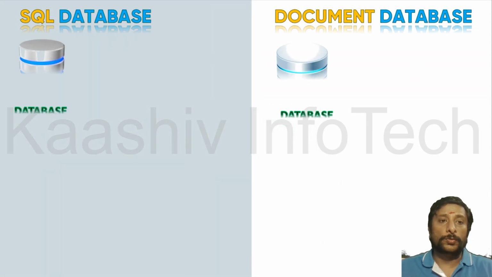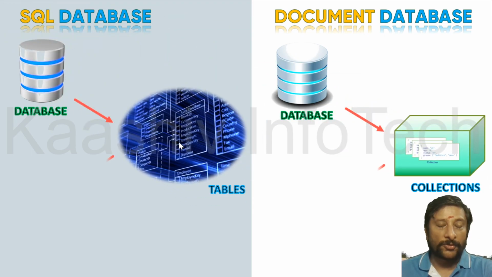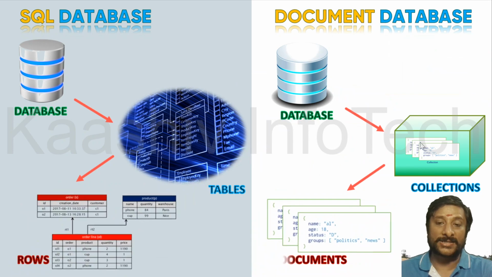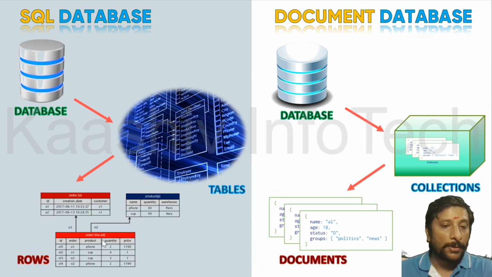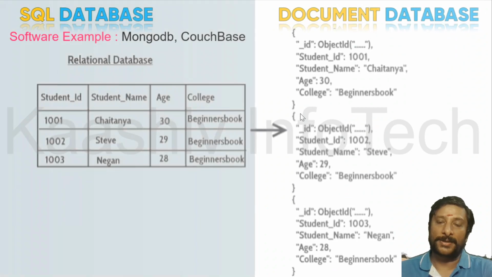So as I told you, the database is the same, but over here I got the data in the form of tables, and it is called collections. And the data is in the table with rows and columns, whereas the collections will be having individual documents. A database will have tables and rows. Here a database will have collections and documents. That is the difference between the SQL database and document databases.